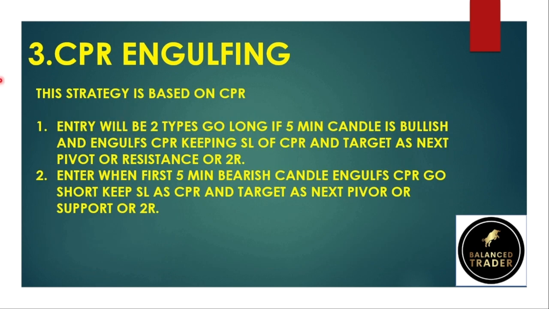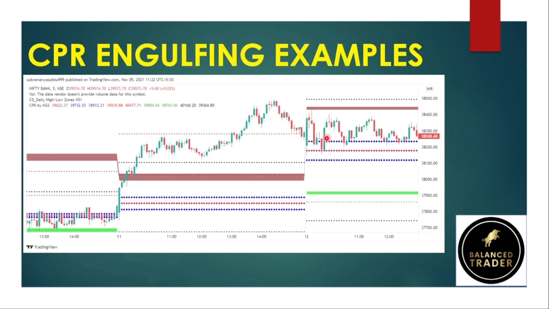So the next pattern is CPR engulfing. This strategy is based on CPR. Entry will be of two types. So go long if the first 5 minute candle is bullish and engulfs the CPR. So the long entry will be like this. The first 5 minute candle has completely engulfed the CPR, so go long here, keeping the stop loss below the CPR, or below the central pivot, or below this 5 minute candle low.